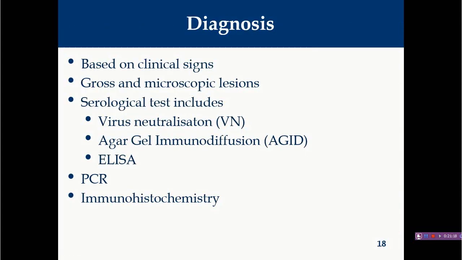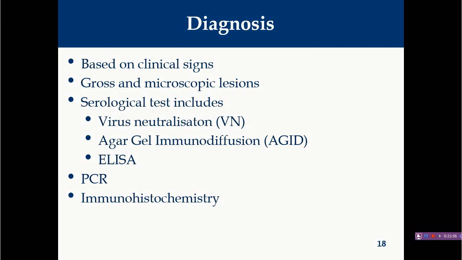So, diagnosis. Diagnosis of infectious laryngotracheitis is based on clinical signs. Whenever you find bloody mucoid expectoration from the mouth cavity, it is generally indicative of ILT, but again this is just suggestive. For confirmation, you have to go for laboratory diagnosis. Regarding gross lesions, whenever you find free blood-tinged exudate in the tracheal lumen and most other organs are normal, you can suspect ILT.